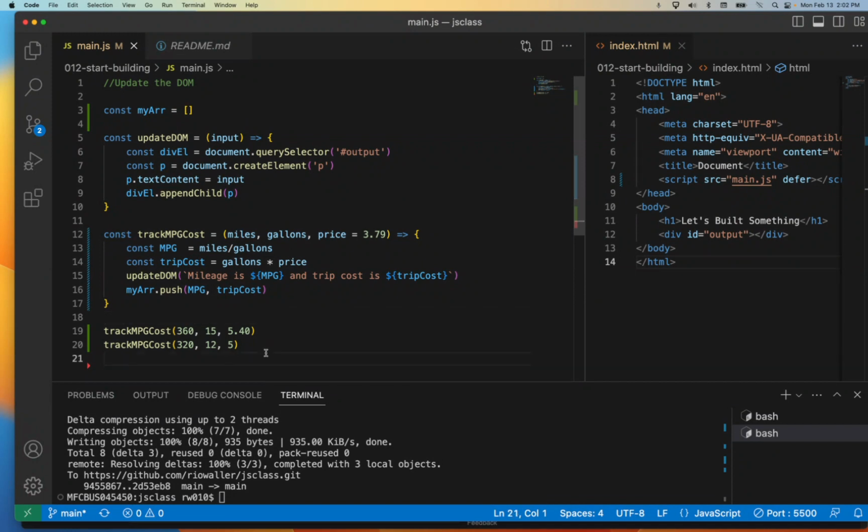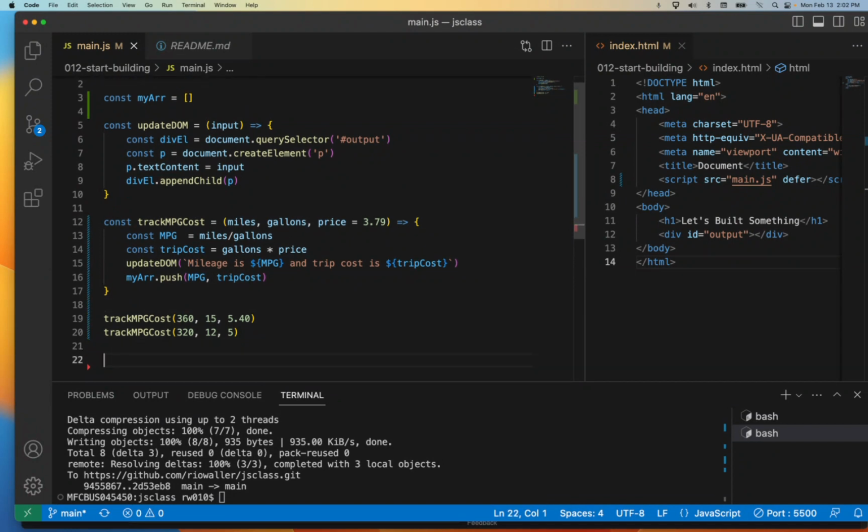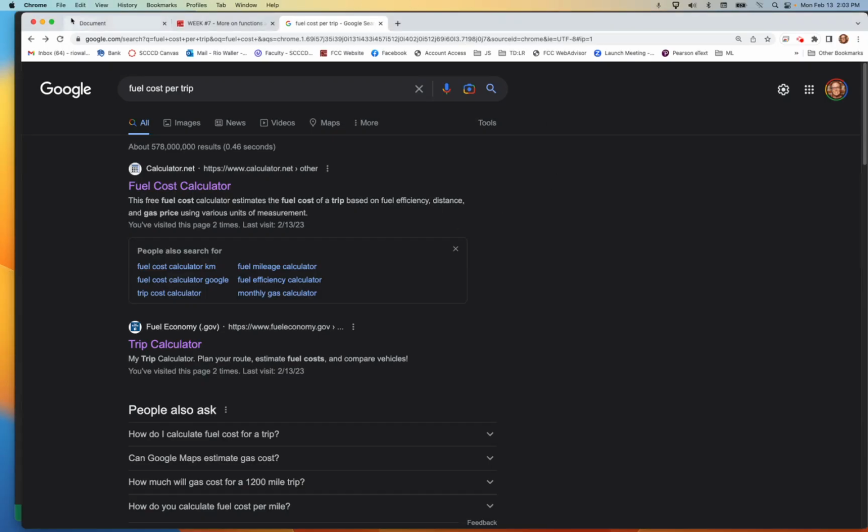Now, just to ask the next question, right? What good does this array do us at this point? If we're outputting this, why are we pushing things into the array? Well, that's why we need to loop over the arrays. Matter of fact, for now, let's just do this update DOM, because I can call update DOM and pass in any input I want, but let's say I pass in my array. Let's see what happens now.